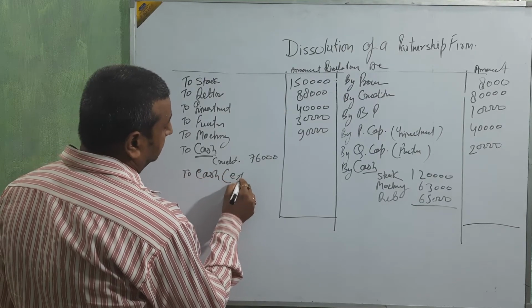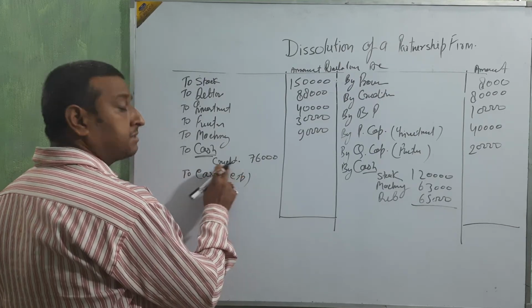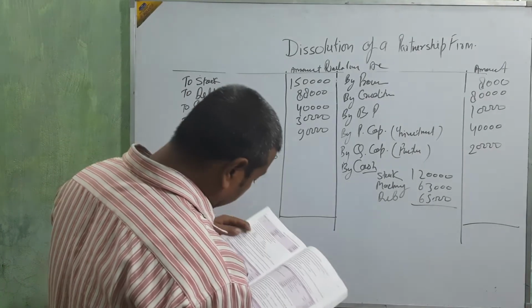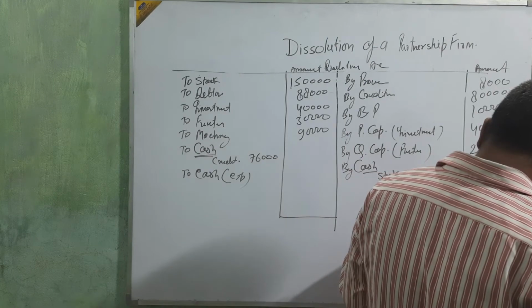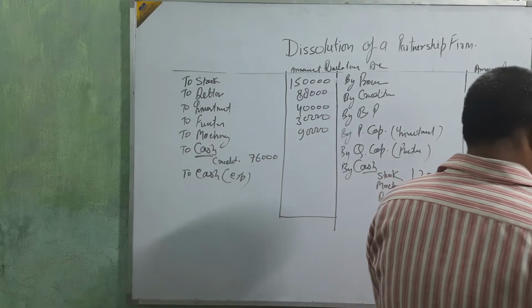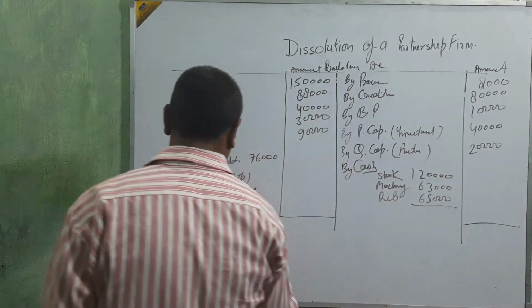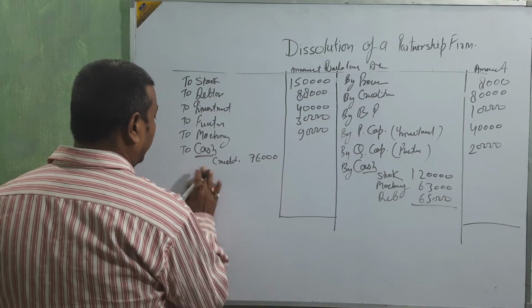Okay, beta. And one remains, that is to cash, that is the expense. If you want to show it in the same head, no problem about that. That expense amount is 2,000. Okay, beta. Write it down in the same head.